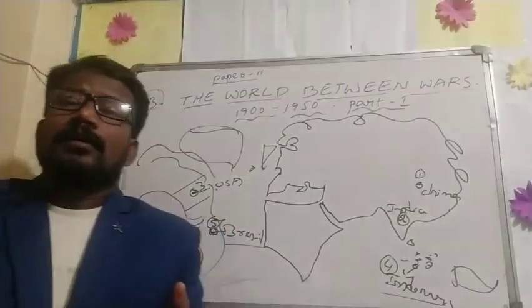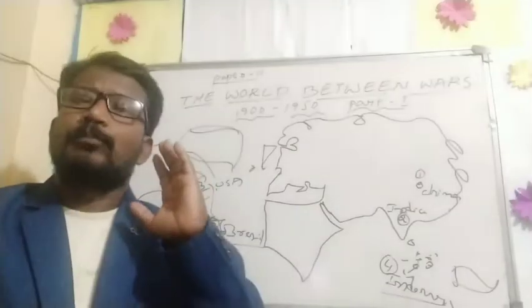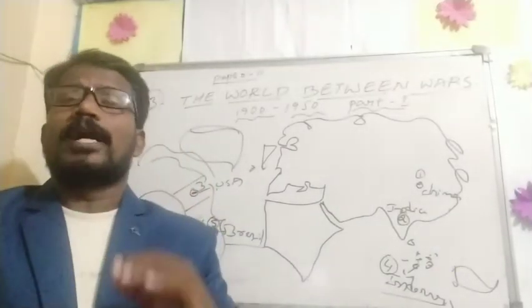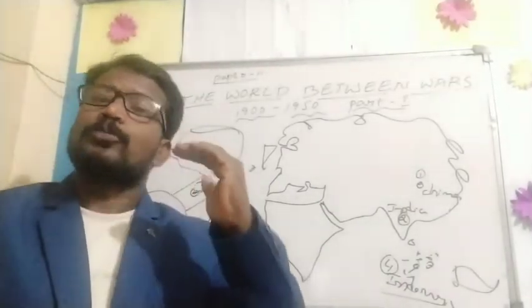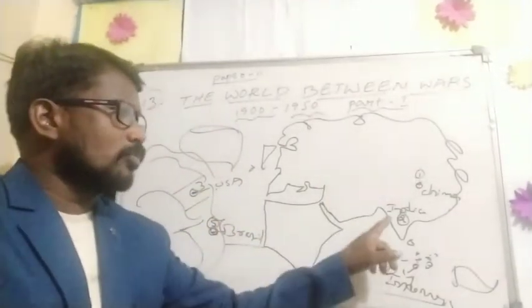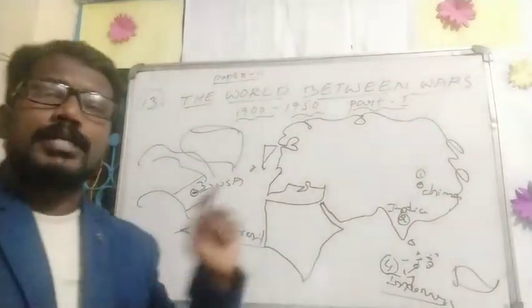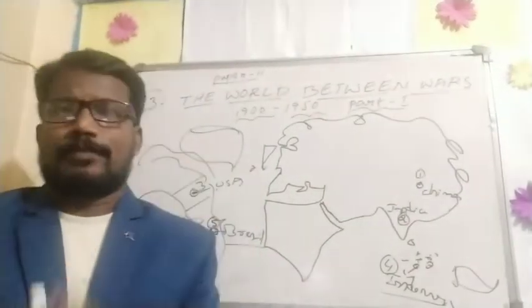Once again, I am repeating all the 5 topmost countries in the world, the 5 highest populated countries. First one China, second one India, third one USA, fourth one Indonesia, fifth one Brazil.